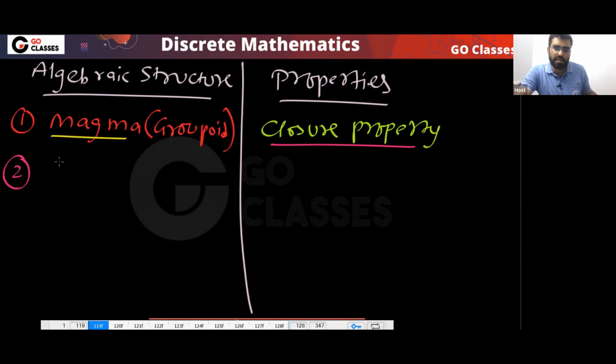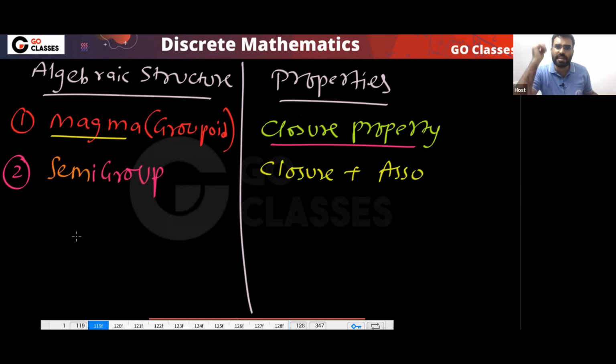The next one: if the associative property is also satisfied along with the closure property, then we will call it a semi-group. So can I say every semi-group is a magma? Magma means the closure property must be satisfied. So yes, every semi-group is a magma, because every semi-group will satisfy closure property. So semi-group means magma plus the associative property.